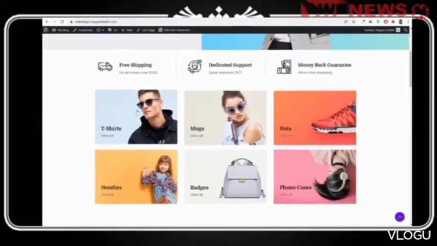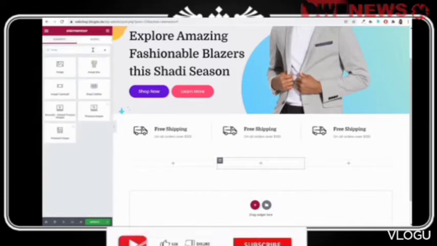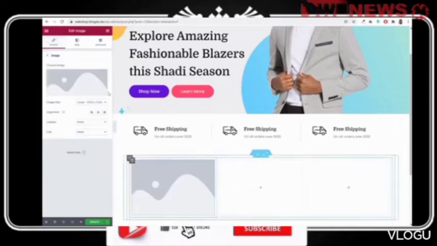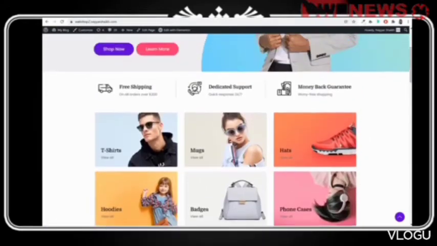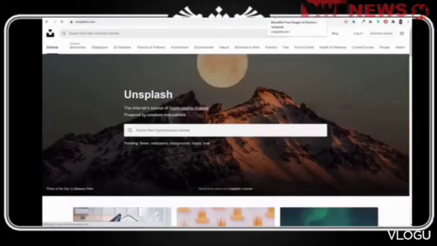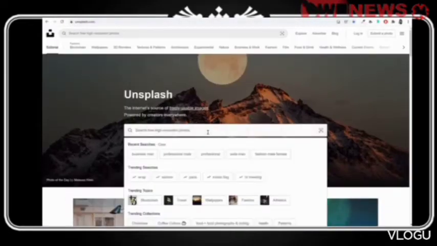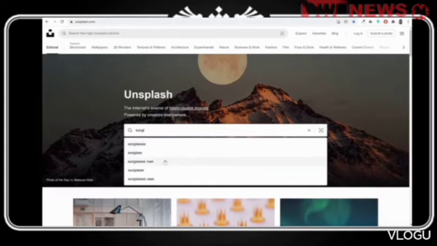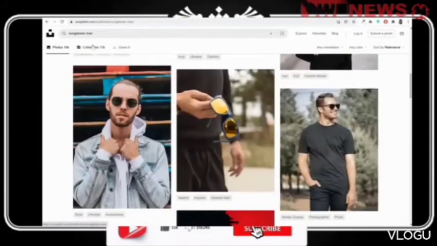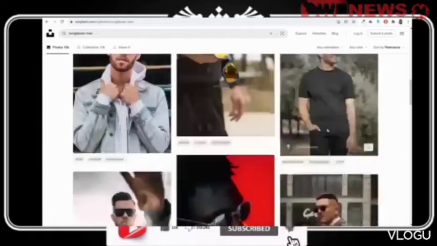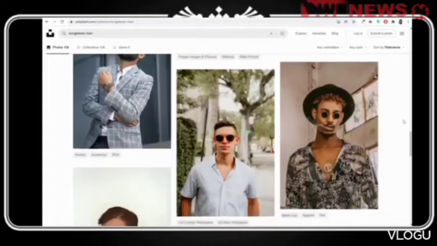Now inside this we want to add this image. Okay, so we'll come over here, we'll search for this image element, drag and drop it over here, just the regular image element. Upload any image you want. Now for this also you can download free images, professional images from Unsplash and Pexels. So you can go to Unsplash and Pexels. For example, you want images for sunglasses, okay, with male or female model. You can search for that, as you can see. And whatever image you want to use for your category image, you can do that. Okay, like this. So you can see hundreds of different images are available. Whichever you want to use, you can download that thing.